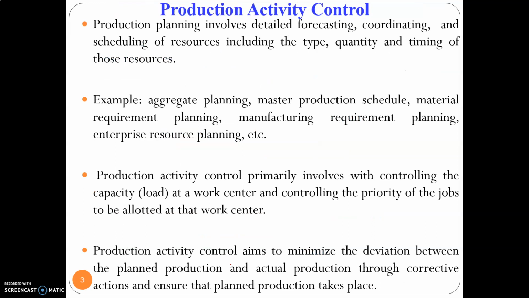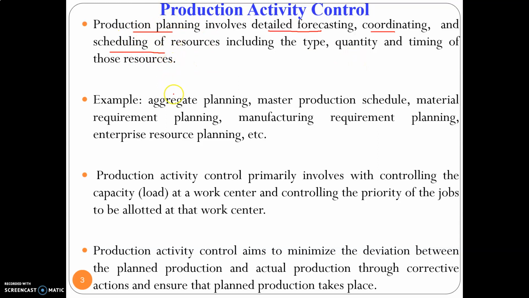In production planning and control, from the planning perspective, before actually starting the production, we will be studying the market for the product we are going to manufacture. We will be doing a detailed forecasting, then coordinating and scheduling the resources that are available. First we will forecast the demand, then see where to source the raw materials, and then schedule the availability of the raw materials. That is, the timing is very important for that. So these come under production planning.